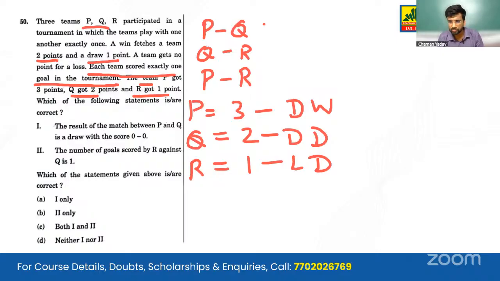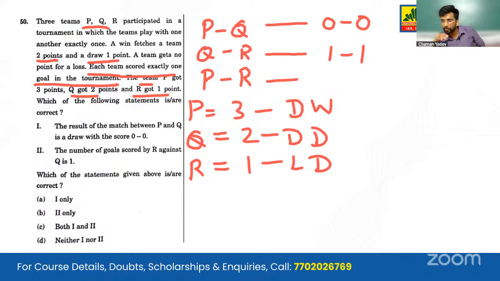The match between P and Q can be played as a draw because P has played a draw and Q has played a draw. The score line will be 0-0. Q and R can play a game because Q has played both games as a draw, so it has to play a draw, but it has to score 1 goal. So it has scored 1 goal. R has scored 1 goal because it's a draw.